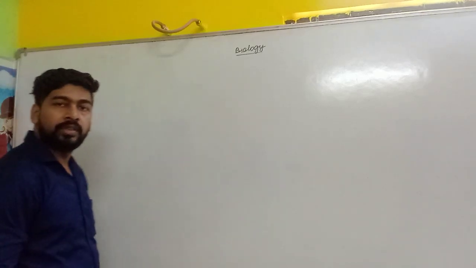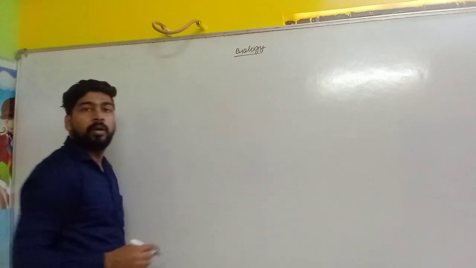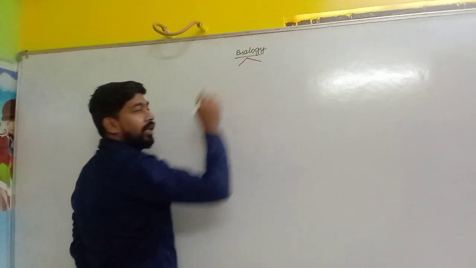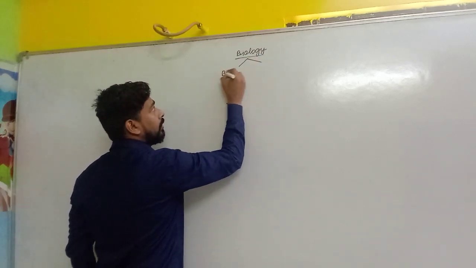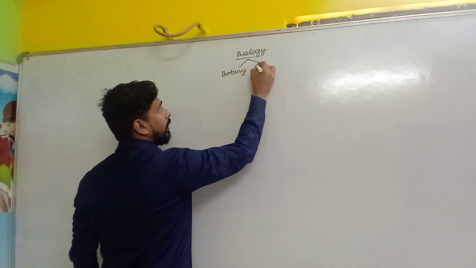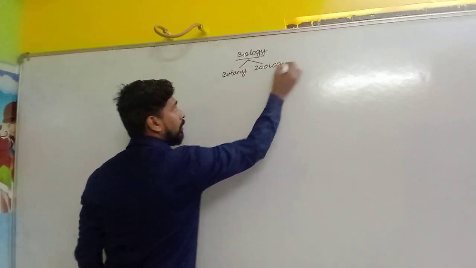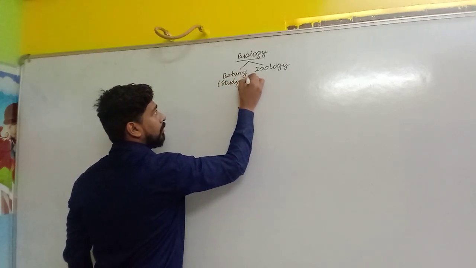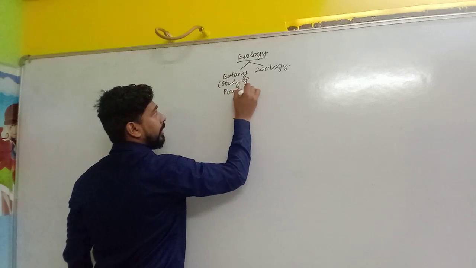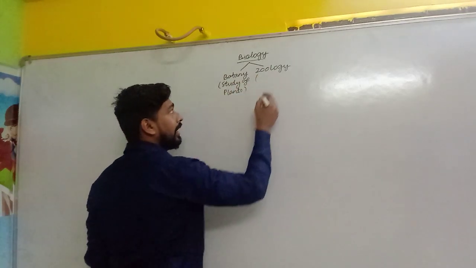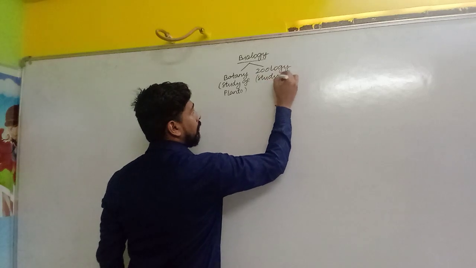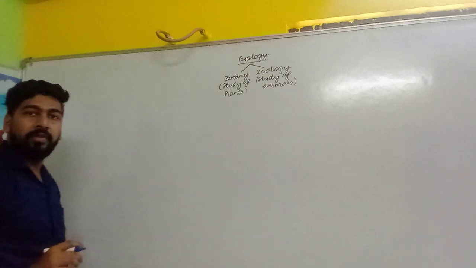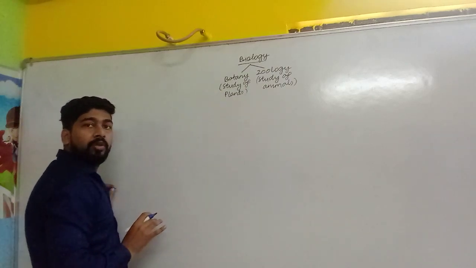So here we are going to discuss some topics of biology. Okay. So before starting anything, you all have to be aware that biology basically contains two divisions. One is botany and another one is zoology. Then what is botany? Botany is the study of plants, and zoology is the branch of biology in which we are dealing with the study of animals. Okay, so here we are going to discuss some topics of zoology.